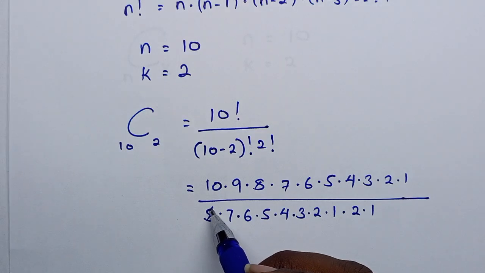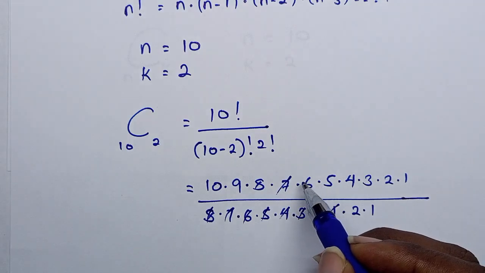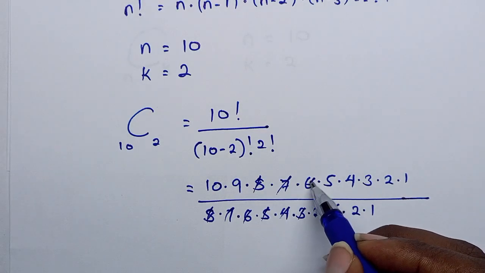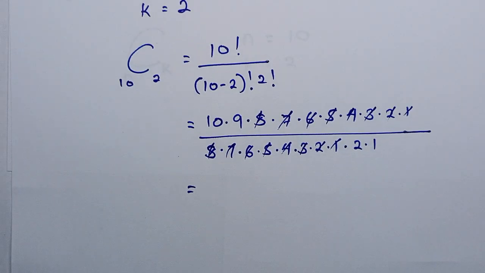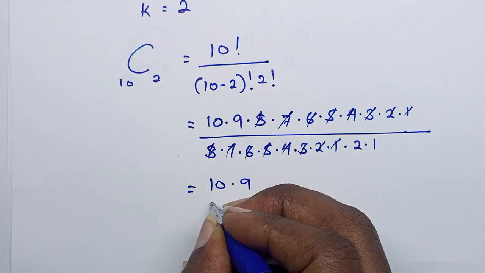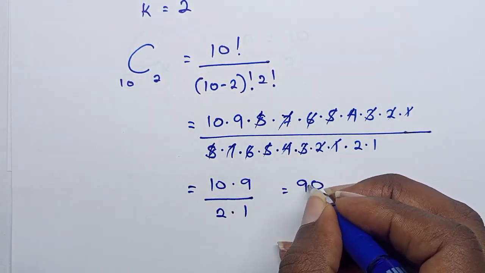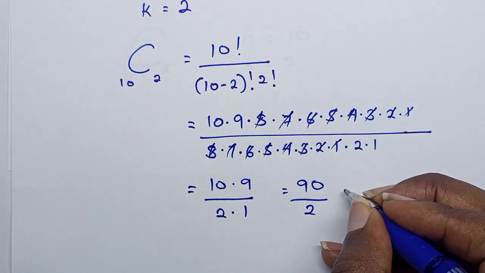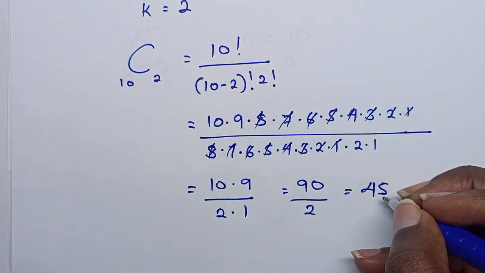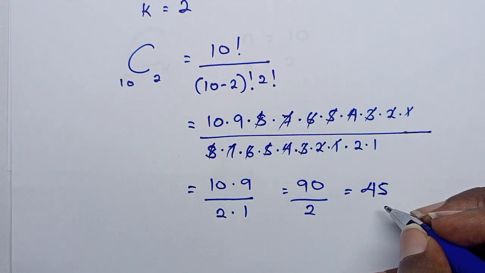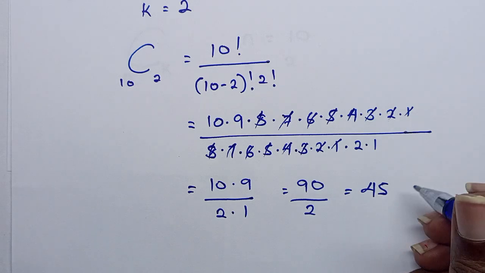So as you can see, these cancel out. We are left with 10 times 9 over 2 times 1, which is 90 over 2. So 90 divided by 2 is equal to 45. So there were 45 handshakes in total that were made in that room.